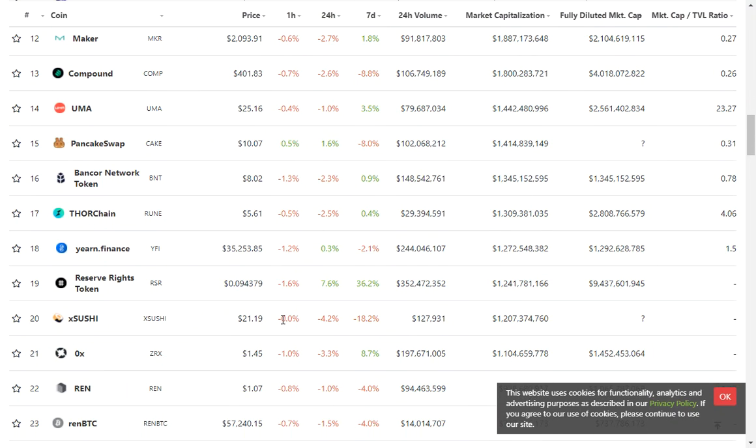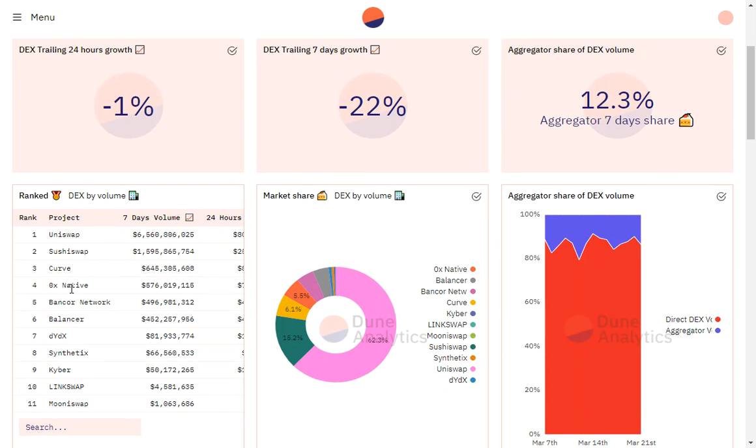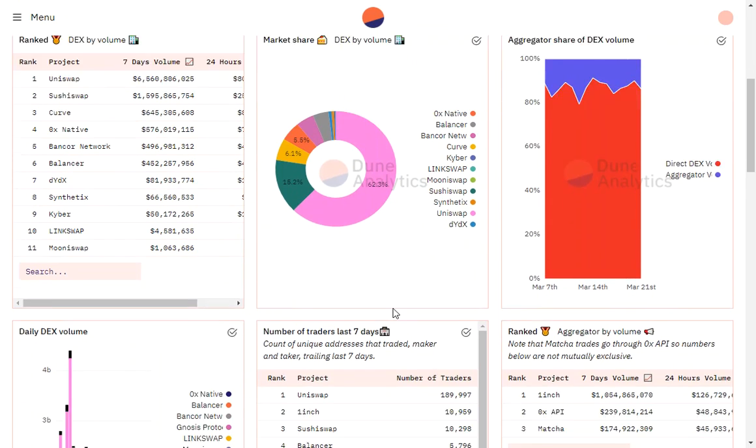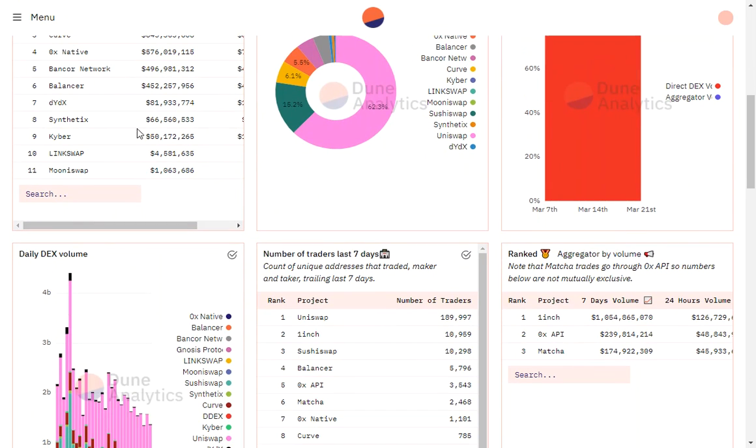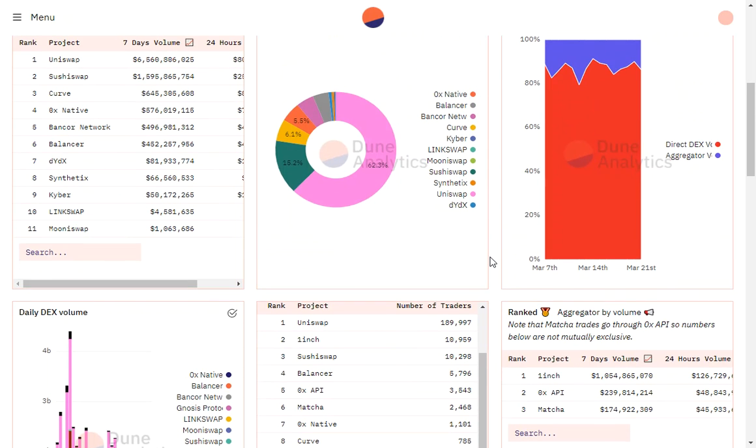That lets me know there's a lot of transactions going on in 0x, between the aggregators and actual DEX, but the price is a lot lower. So that could be a play on an undervalued opportunity.